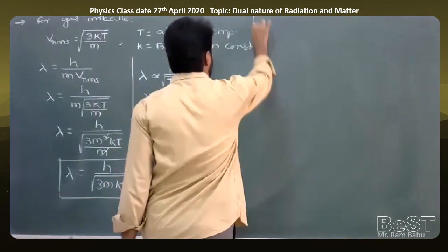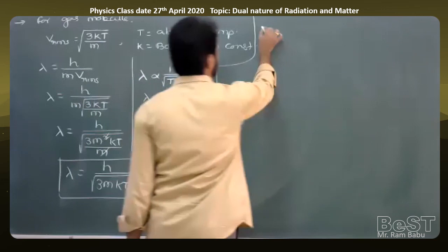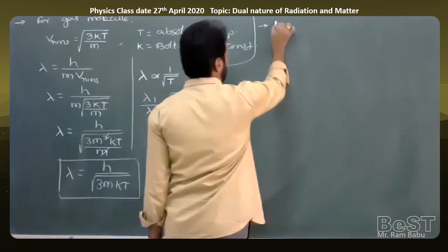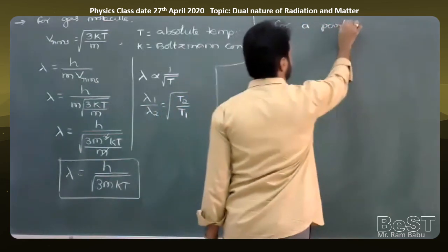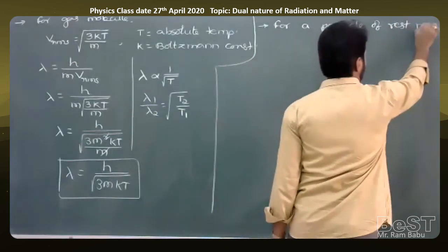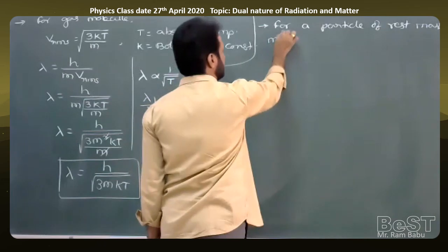Whenever a particle is at rest, the rest mass of the particle I am taking as m naught.